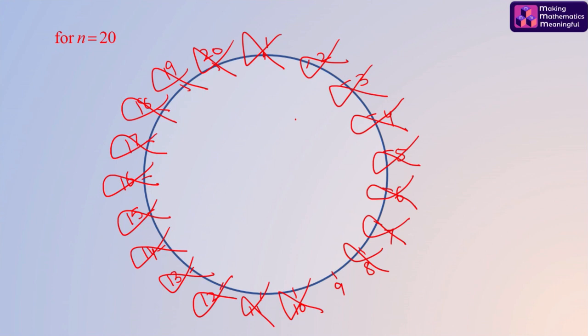So one can easily observe that in this case the last survivor is number 9.